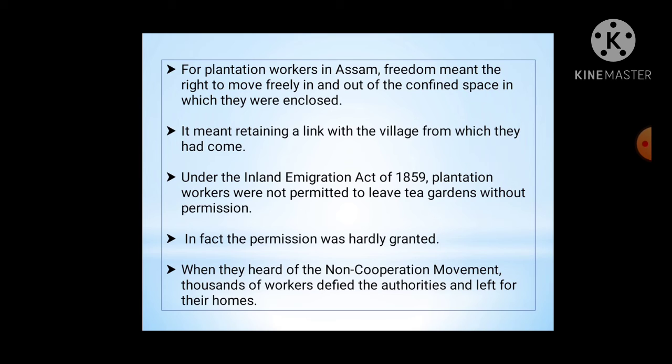Once they were on the tea garden, they were not allowed to go out of the plantation. In fact, permission was hardly ever granted. When they heard of the non-cooperation movement, thousands of workers defied the authorities and left for their homes.